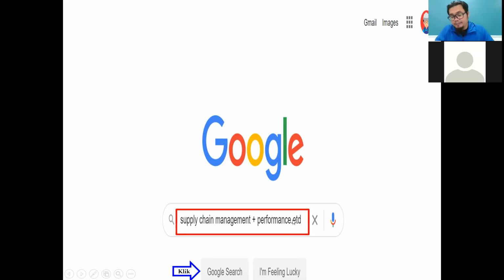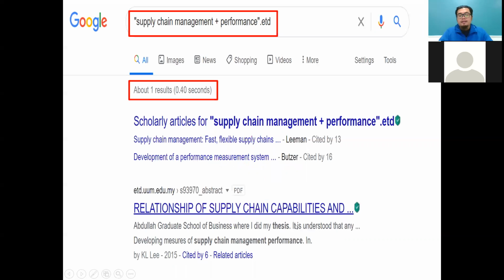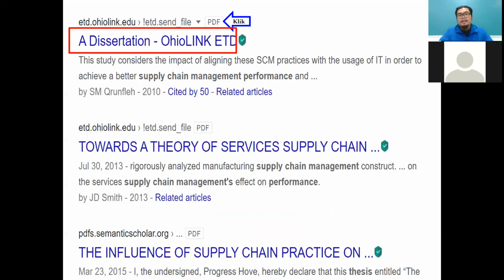What is the meaning of the ETD actually? This one I need to explain. So your keyword is supply chain management plus performance dot etd. If you dot pdf, meaning that you can get the PDF file. If you dot doc, meaning that you can get the Word documents. If you dot ppt, meaning that you can get the PowerPoint files. If you dot etd, it stands for electronic thesis dissertation, because we need a thesis. That's why you need to click etd. Okay. Yes. From here, you can get more and more. It's much better.